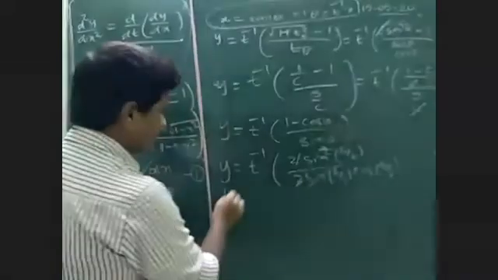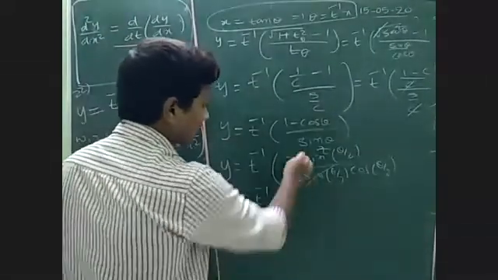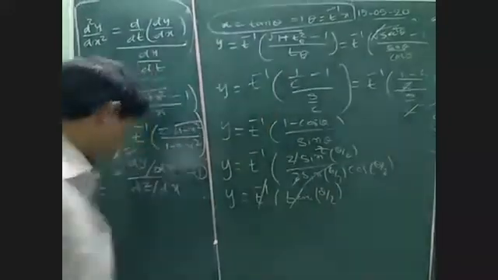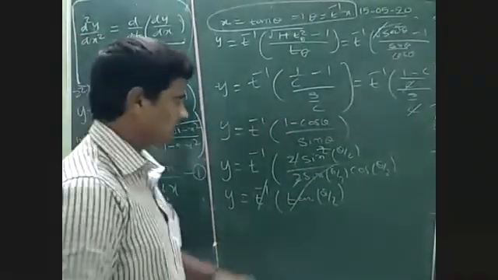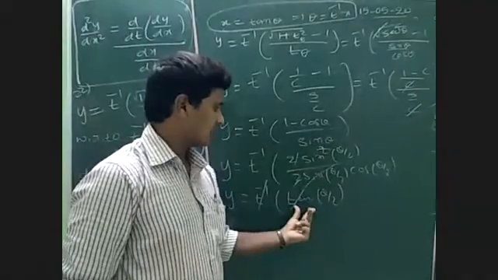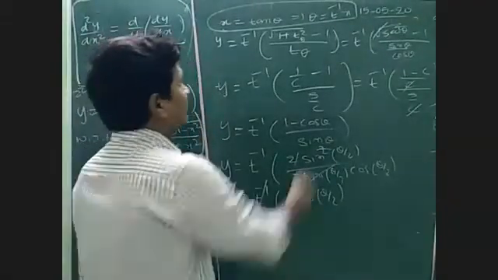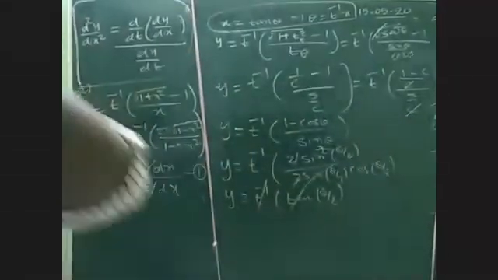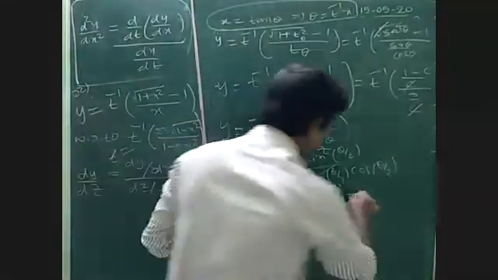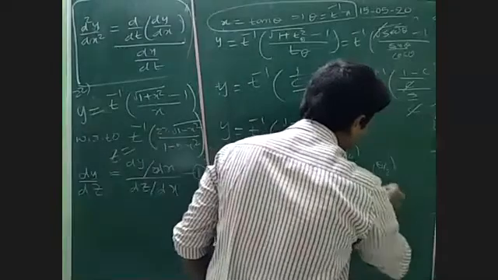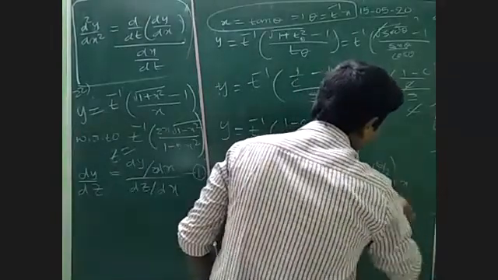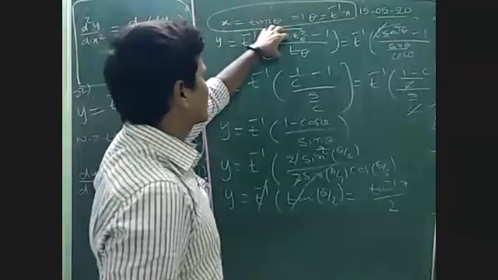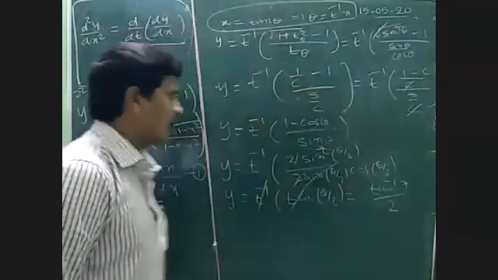So y is equal to tan inverse of sin by cos, which is tan theta by 2. Tan inverse and tan cancel. What is theta again? Theta is tan inverse x. So tan inverse x by 2. So finally this y after simplification, we got tan inverse x by 2.